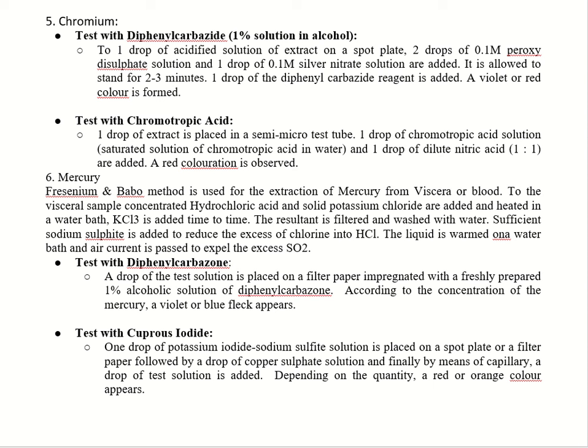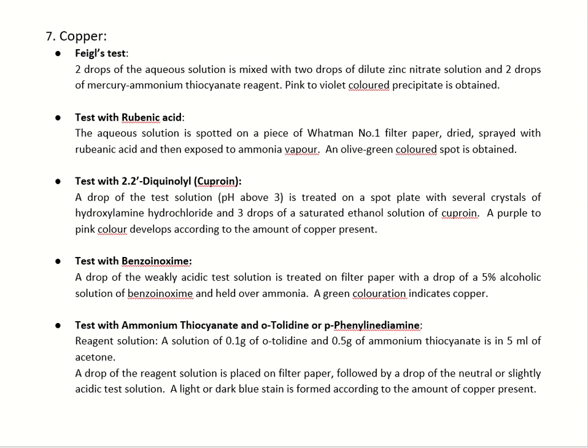Mercury is tested with diphenyl carbazone to form violet or blue fleck, and with cuprous iodide it forms red or orange color. Tests for copper. First is Feigl's test, in which 2 drops of aqueous solution of the sample is mixed with 2 drops of dilute zinc nitrate solution and 2 drops of mercury ammonium thiocyanate reagent. Pink to violet colored precipitate is observed.